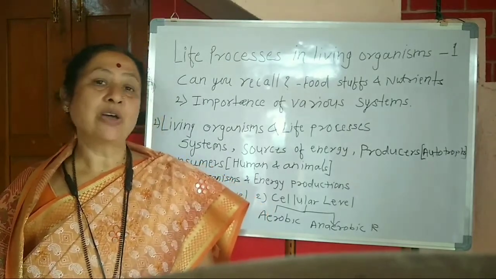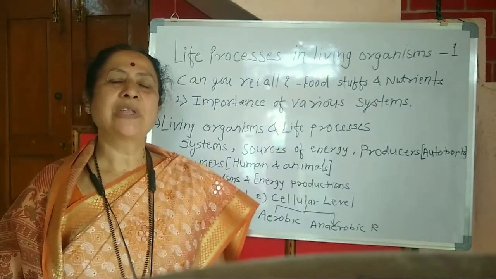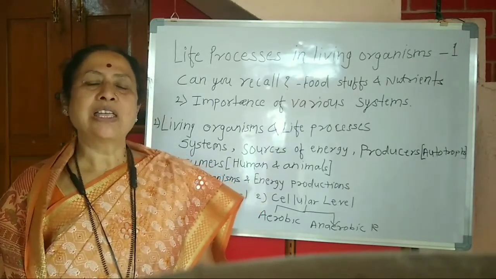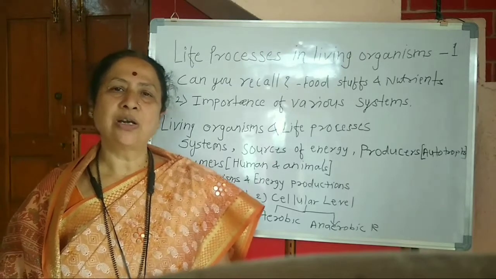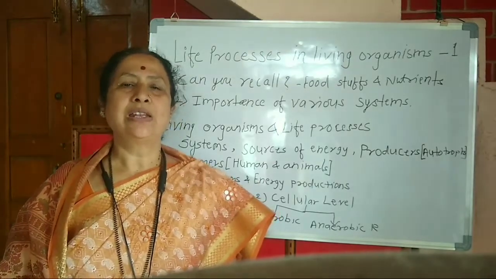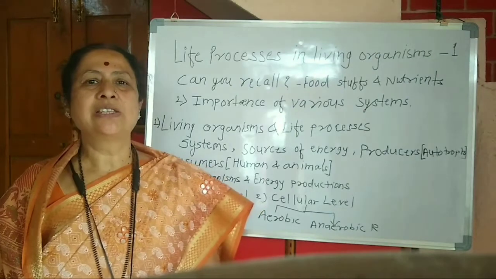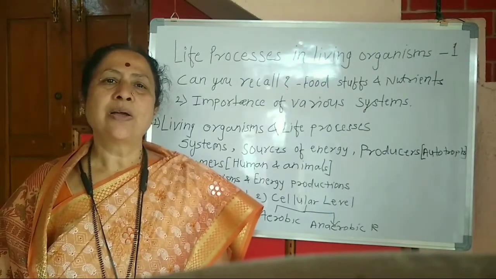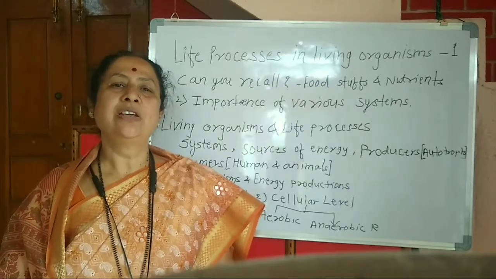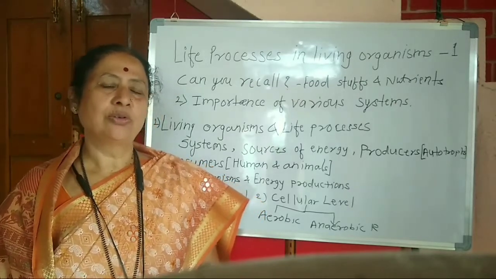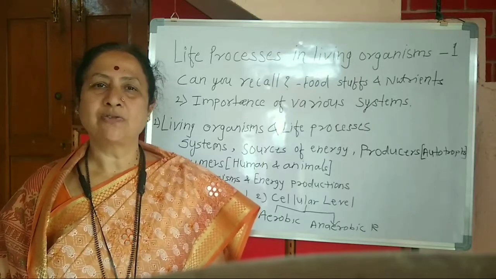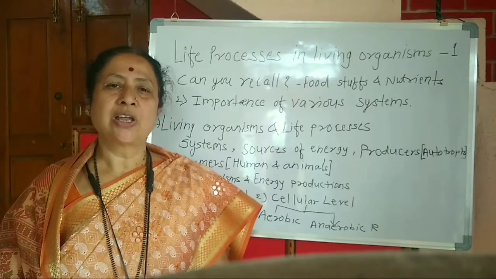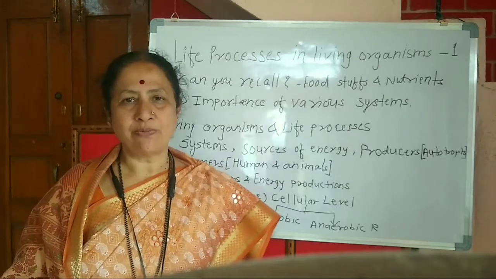Many organ systems are working in our body simultaneously, and some external organs and internal organs are also in action. For this smooth action, for the harmony or homeostasis, we need energy. And we know that we get energy from these food materials. So those are very, very important.